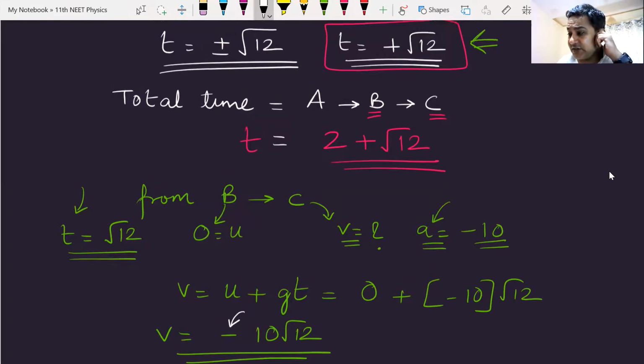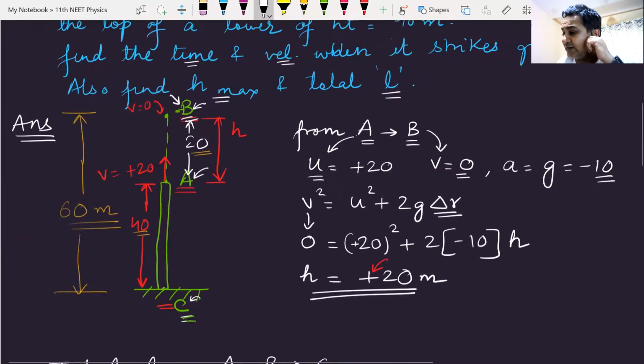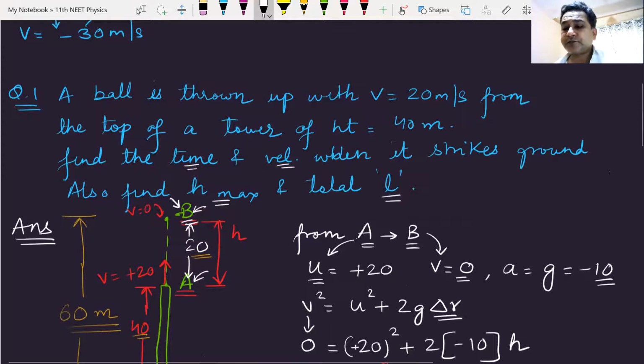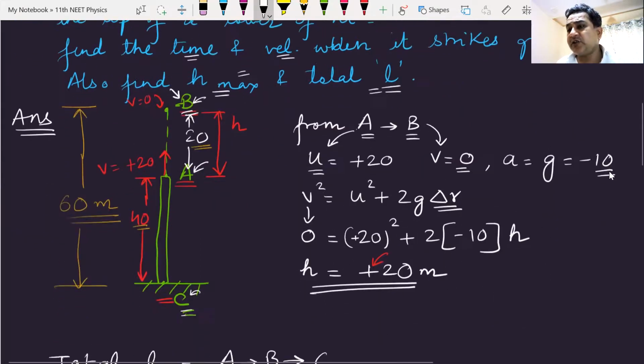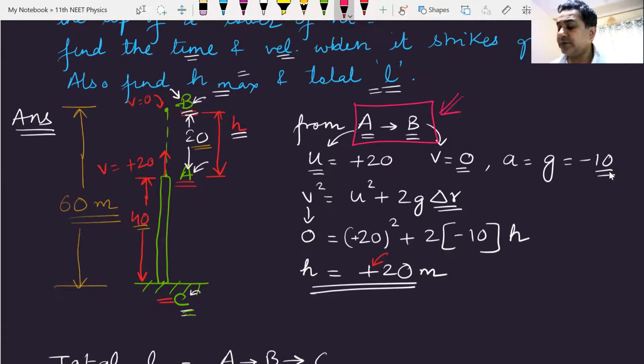That finishes my question. Let us go through the entire question once again. The question was, a ball is thrown up with a velocity of 20 meters per second from the tower of a height 40 meters. After how much time and with what velocity does it fall down? What is the maximum height and what is the total distance? First, we found out the maximum height h. We made equations from A to B.